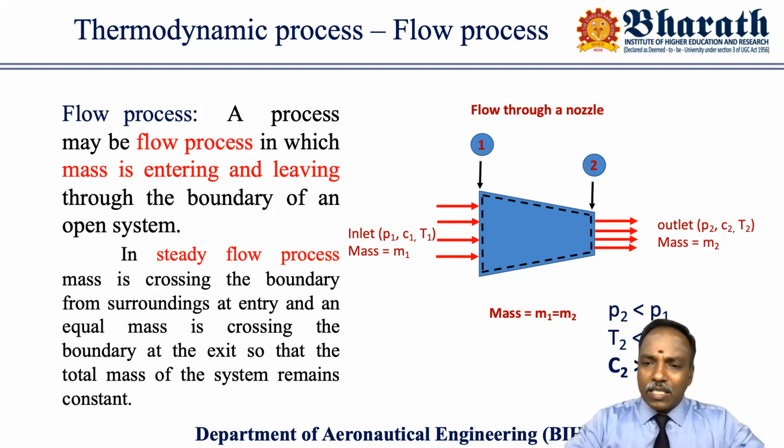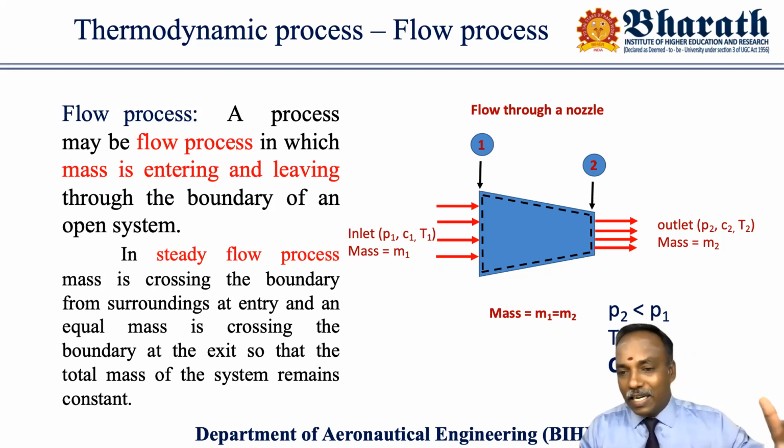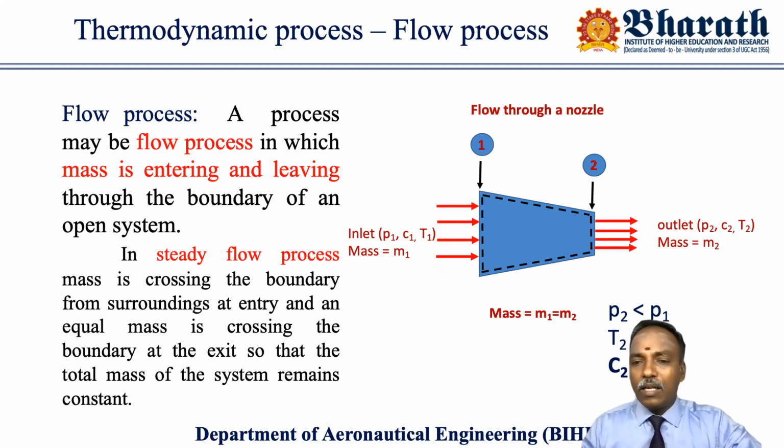It's undergoing some process, but it has the option to come out of the system. The other end is also open. The mass can cross the boundary. It already entered the system, and it can also go out of the system.